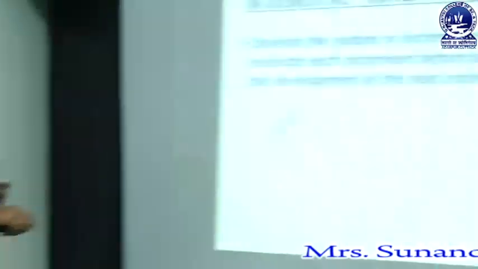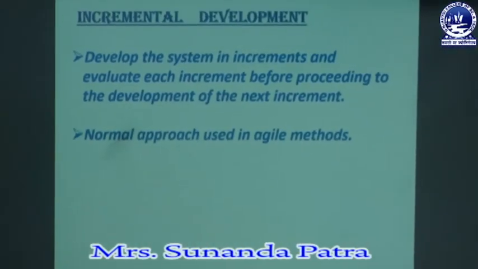Once the first increment is developed, we will deploy it to the customer. The customer will review it and evaluate it, and once my customer is satisfied with my first increment, then we will go for developing the second increment. So that's what it is saying: before going to the next increment, we should have our first increment evaluated from the customer side. And the next point says this is the normal approach used in the agile method. Obviously we know that the agile method is what? That is incremental development.